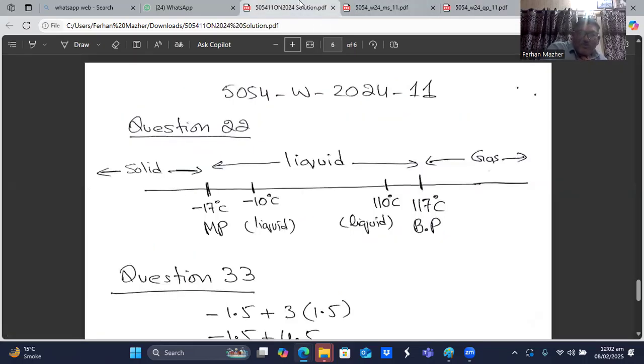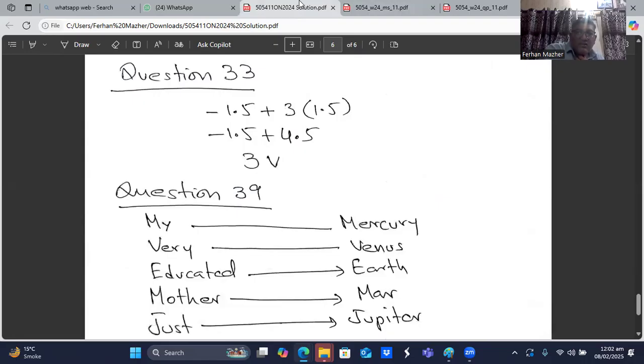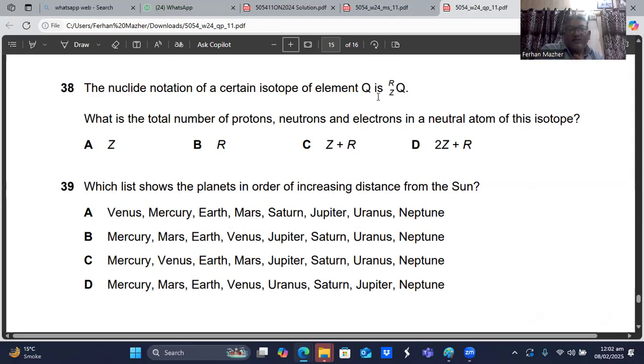So let me show you. This is question number 38. Okay, let me take the pencil. So the number of protons is Z. The number of neutrons will be R minus Z.